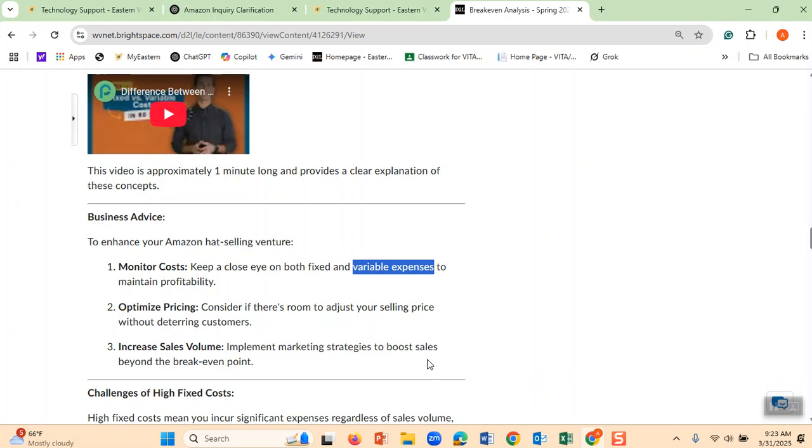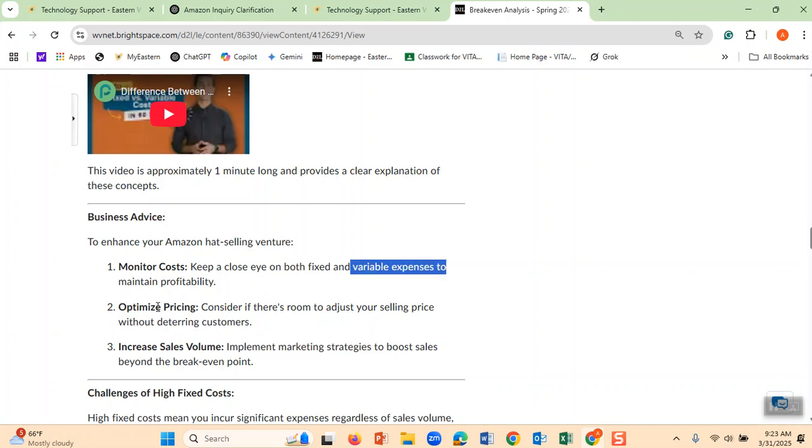I can't afford it. Therefore, I would say I only sell 2,000 hats. I don't want more than that, because above 2,000 I don't have room and I have to pay 100,000 rent, which is not cost effective for me. Therefore, sometimes you watch these variable costs also.